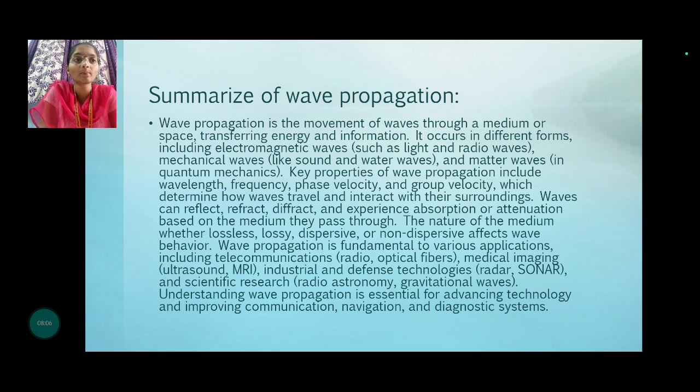The key properties of wave propagation include wavelength, frequency, phase velocity and group velocity, which determine how waves travel and how they interact with the surroundings. Waves can refract and experience absorption or attenuation based on the medium they pass through. The nature of the medium, whether lossless, lossy, dispersive or non-dispersive, affects behavior.